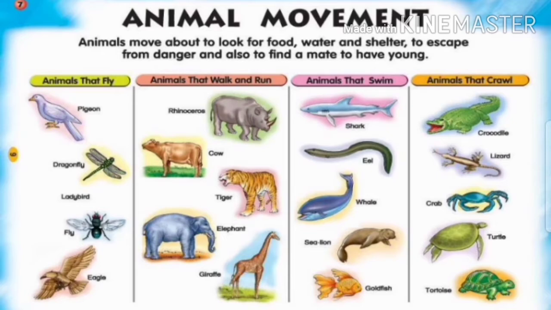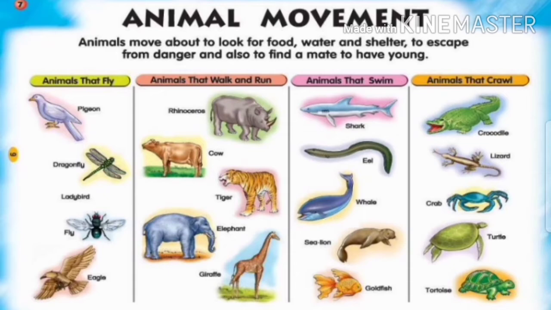So see here children, how animal movement happens in all animals. Animals move about to look for food, water and shelter, to escape from danger and also to find a mate to have young. So see here, animals that fly. Examples are pigeon, dragonfly, ladybird, fly, eagle.